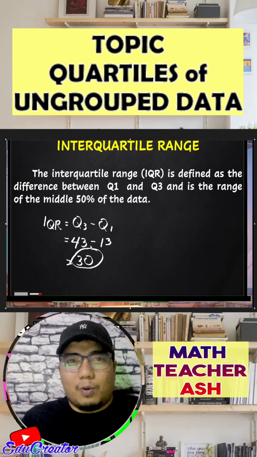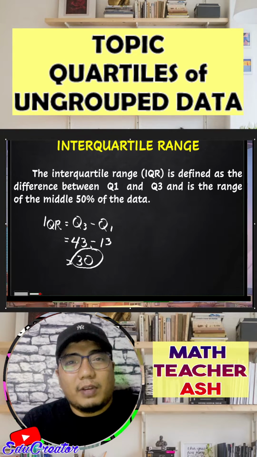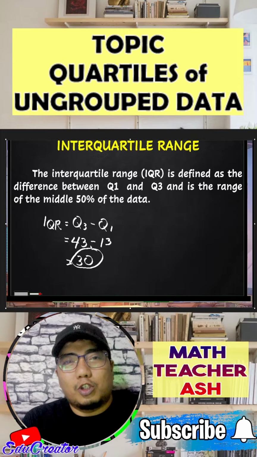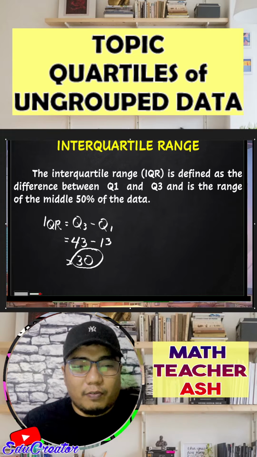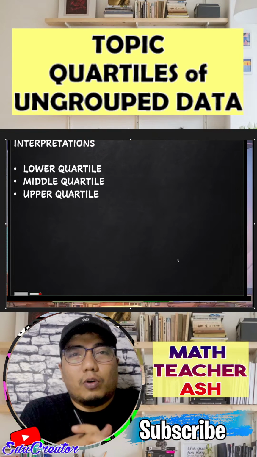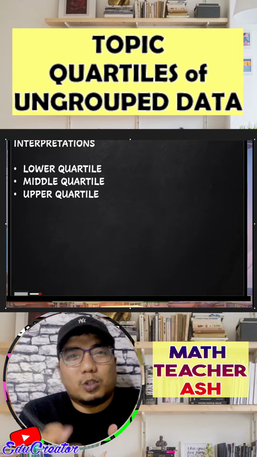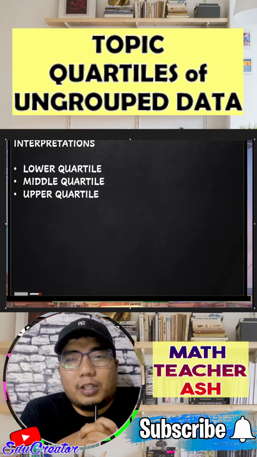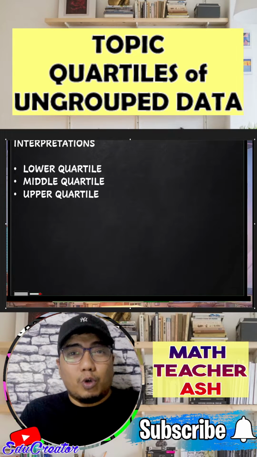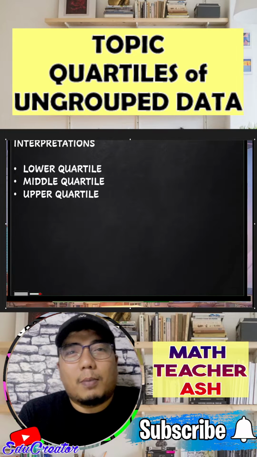Okay, so my dear math learners, these values that we just have learned are very important, because we need to interpret them based on events. So the next part of it is the interpretation. For the interpretation, we already know how to solve. The next question, how do we interpret them in statistics? So it is very important, my dear math learners, that you also know how to interpret the value of that one. Okay, now let's talk about quartile 1.